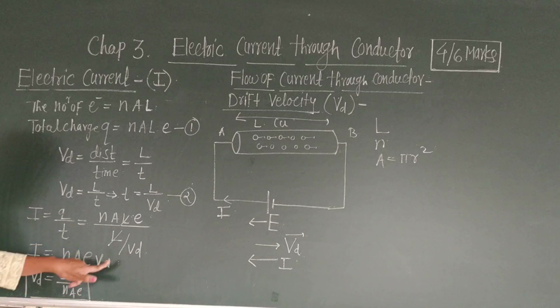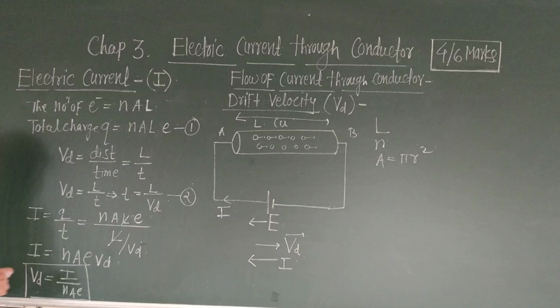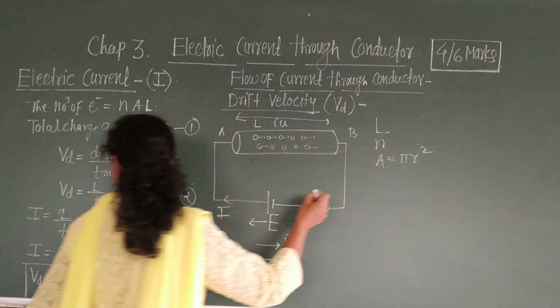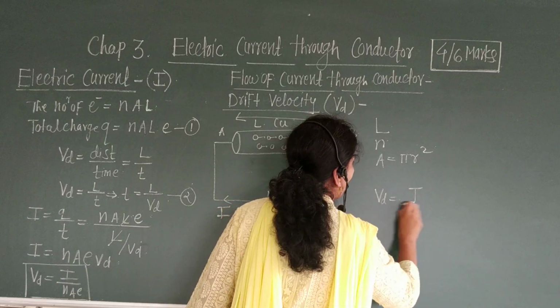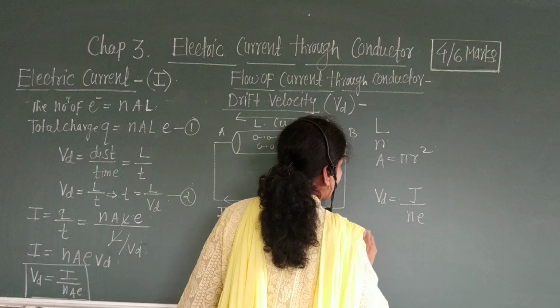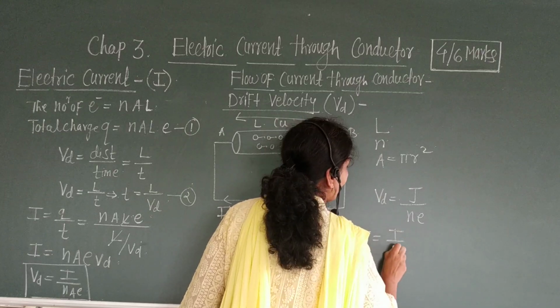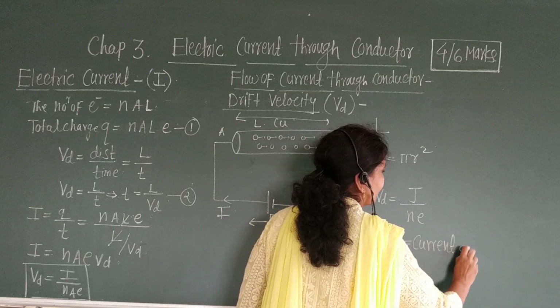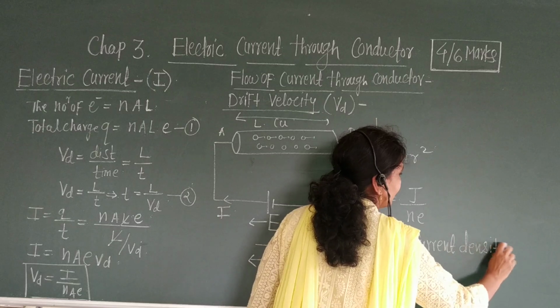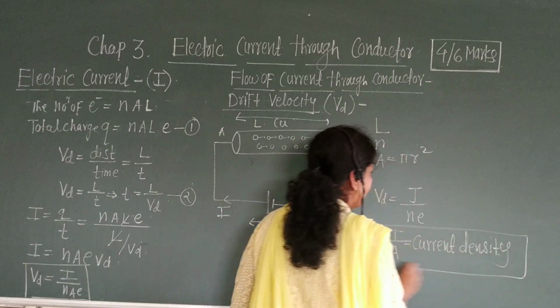This D is suffix, Vd. Therefore Vd is equal to I upon N a E. Then I upon A is called current density and it is represented by J. Therefore, we get Vd is equal to J upon N e, where J is equal to I upon A, which is the current density.